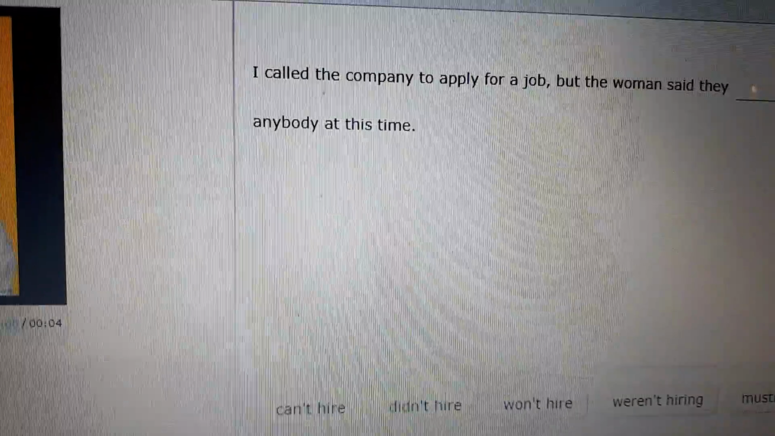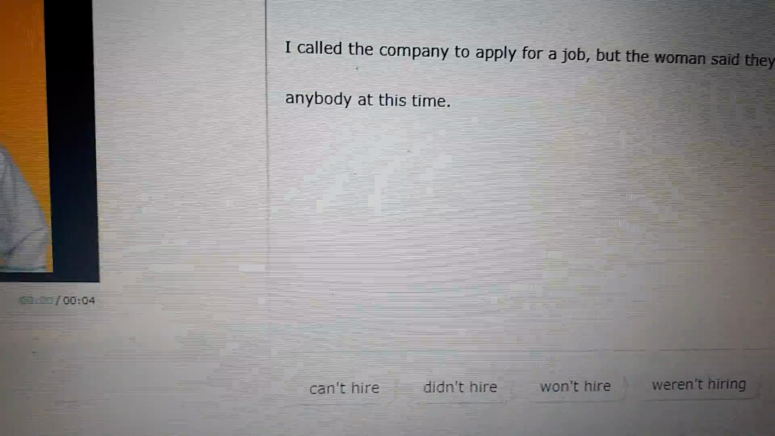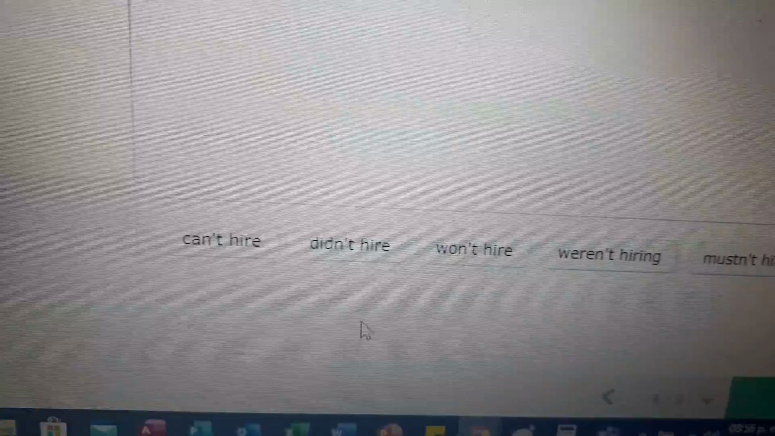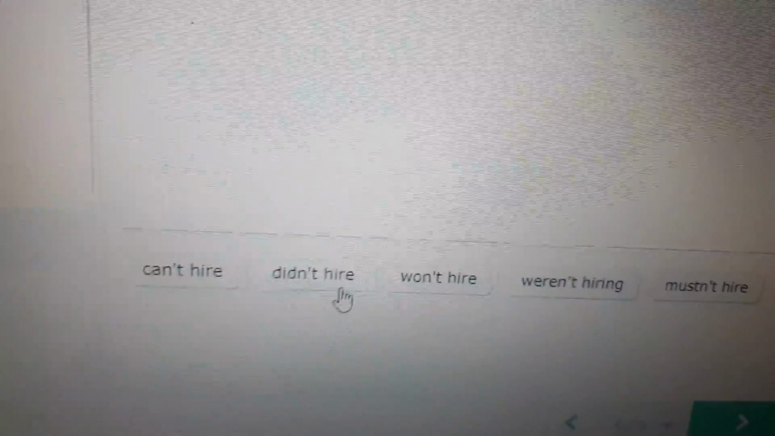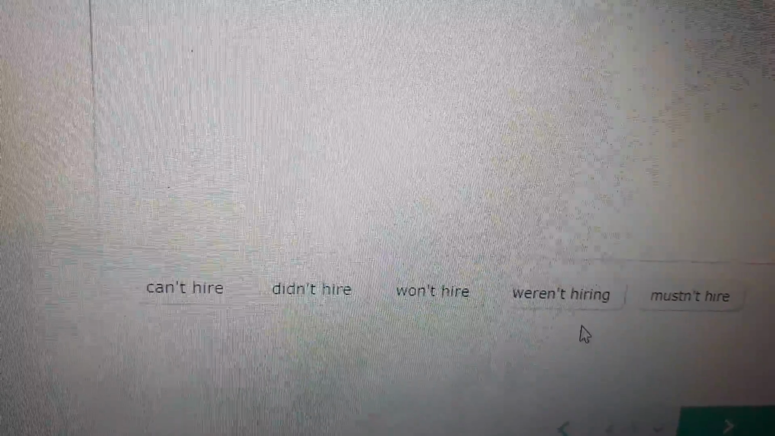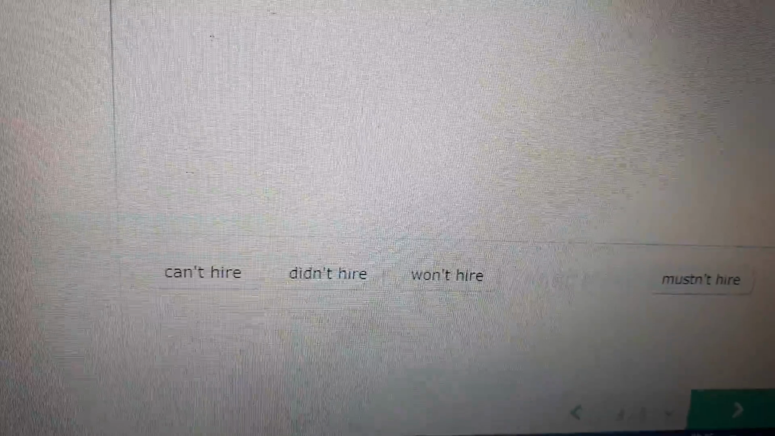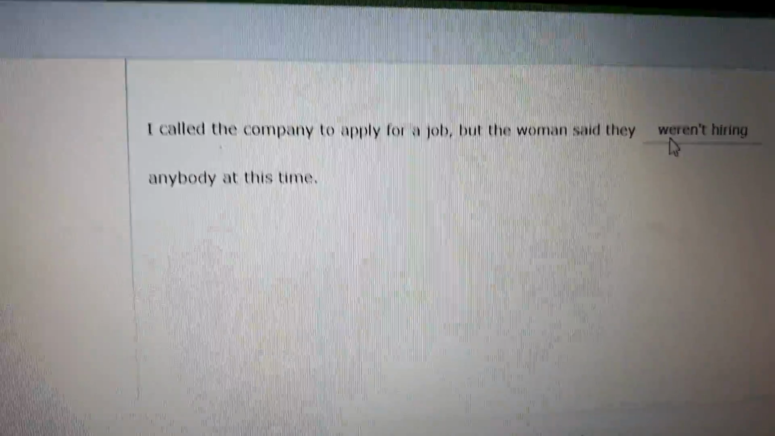I called the company to apply for a job, but the woman said they is plural. So for plural, we need to work with weren't, okay? Not mustn't, didn't, want or won't or didn't or can't, okay? Because these are other tenses. Remember, we're working with past continuous or past progressive. So they weren't hiring, they weren't hiring anybody at this time, okay?